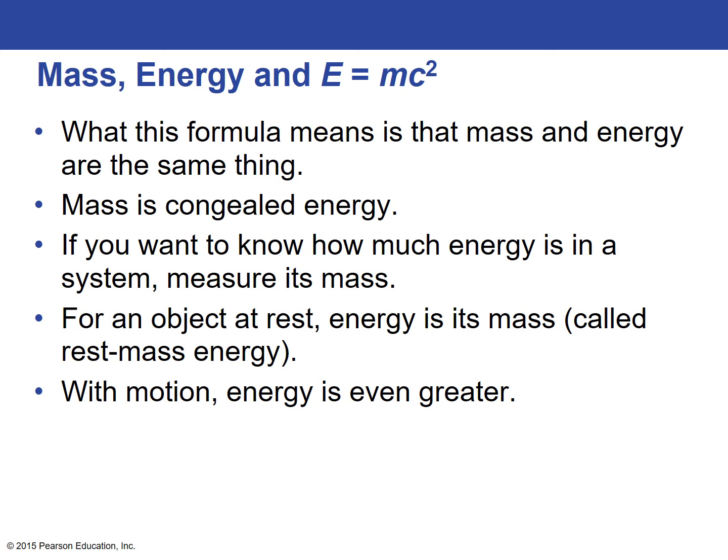Essentially, what this formula means is that mass and energy are the same thing. Mass is just concealed energy. And if you wanted to know how much energy is in a system, you could just measure its mass. For an object at rest, that energy would be the mass, called the rest mass energy. And with motion, the energy is even greater. So it has that rest mass energy plus its energy due to motion.